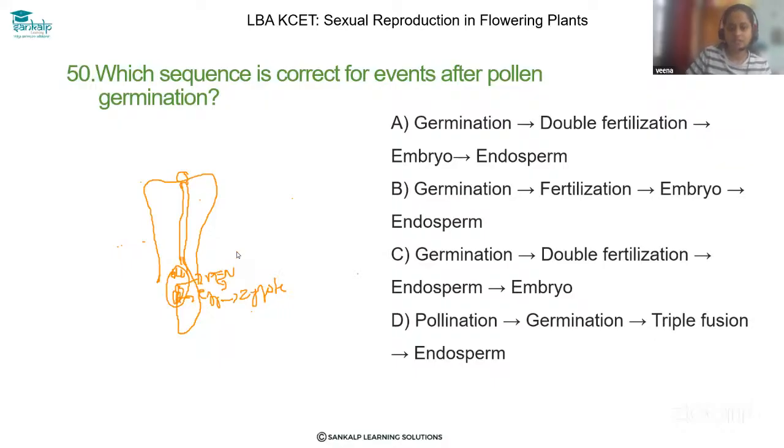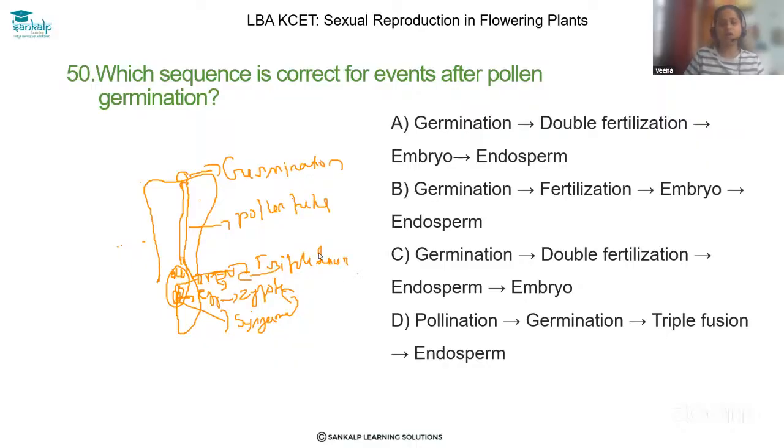So just compare the sequence after germination. After germination the pollen tube forms, and then syngamy occurs to form the zygote, and triple fusion occurs to form the PEN.